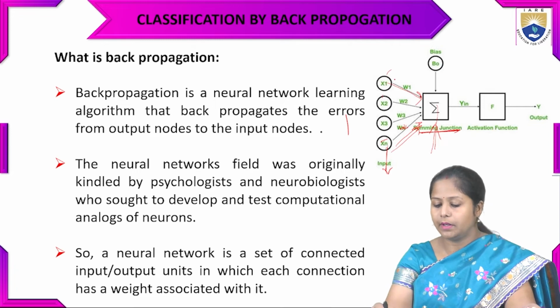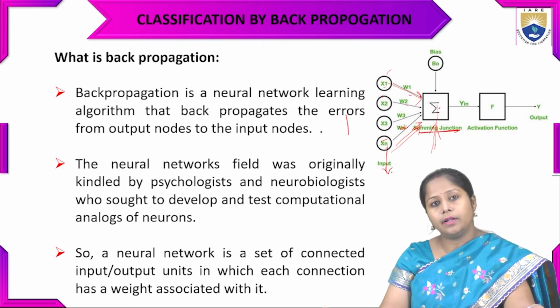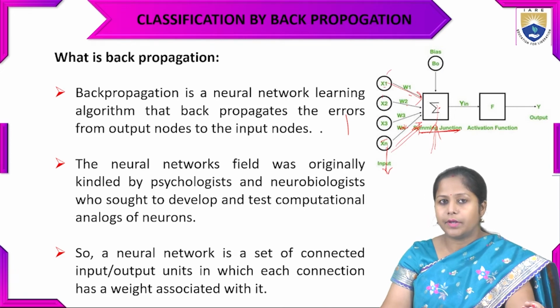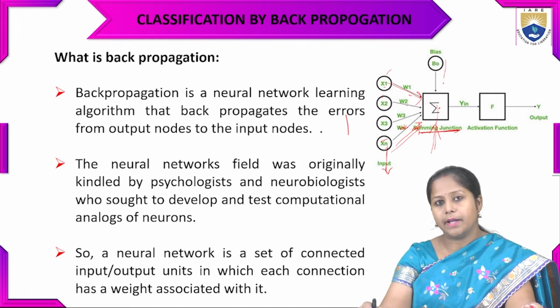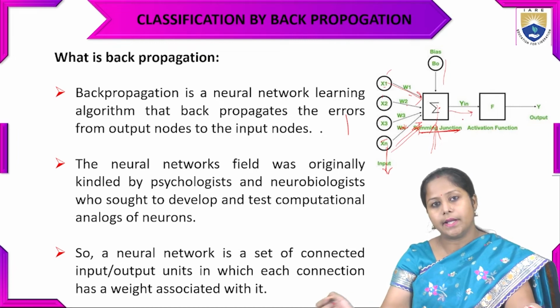To calculate the summation: x1 into w1, plus x2 into w2, like that. All the weights are first multiplied, then summed. The bias is also applied in this phase, and then that becomes the input for the activation function, and then we get the output.